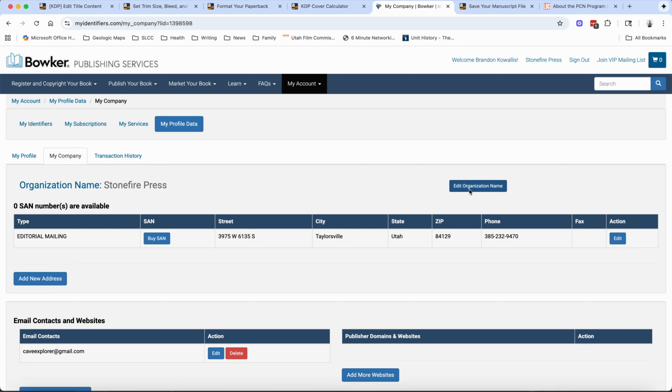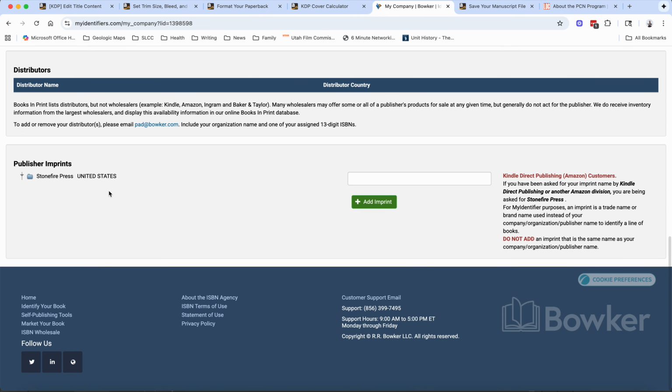So over here on the organization name, I clicked on that and changed the name. Then I noticed down here it says, do not add an imprint that is the same name as your company, organization, or publisher name. So then we had Stonefire Press, and underneath there, Stonefire Press. And I couldn't do anything about it, so I had to email support, get that changed and updated. And now we're down to this being the publisher imprint.